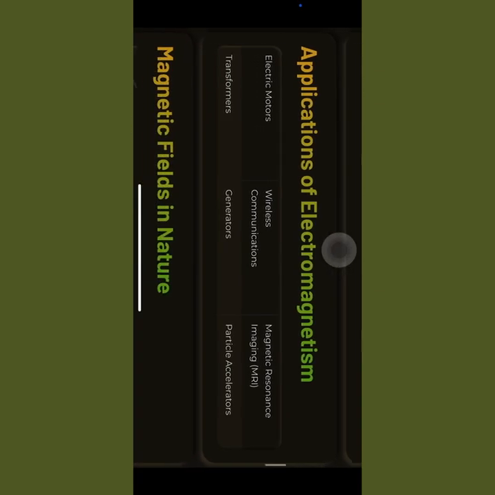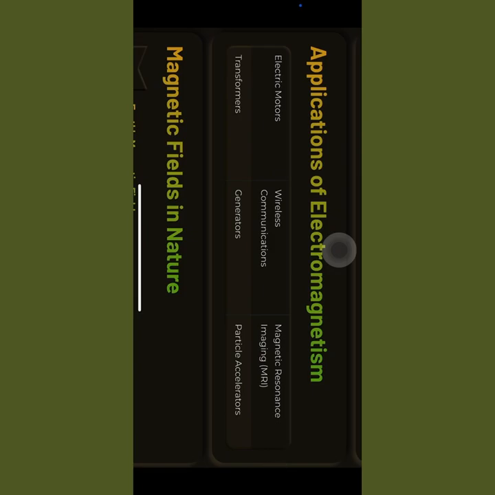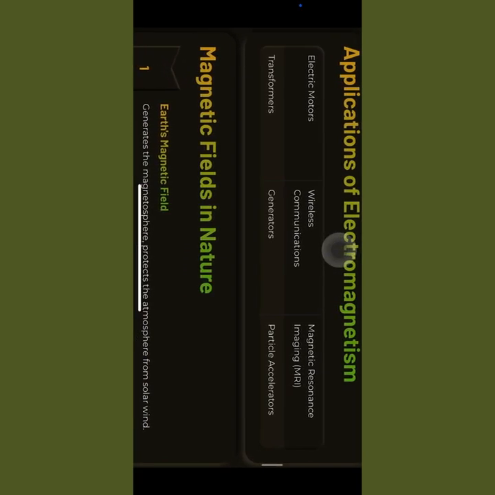Right? And applications of electromagnetism: what are the main appliances here? First one, electrical motors, which work by fast rotating of magnets. Second, transformers, wireless communications, generators, magnetic resonance imaging, MRI, like an MRI scan, which you can see in a number of shopping malls. And particle accelerators, which you can see in accelerating devices like in gaming. You can experience these particle accelerators, right?